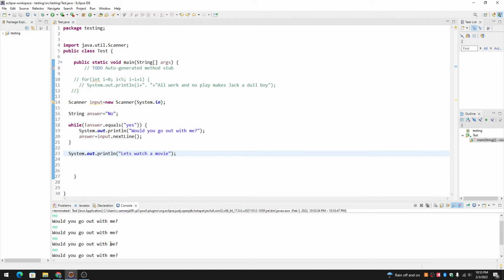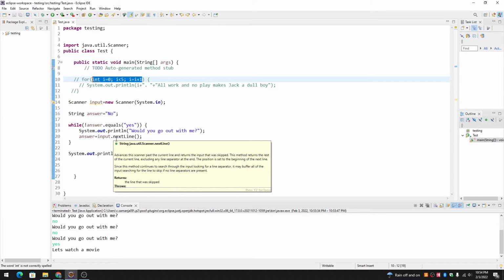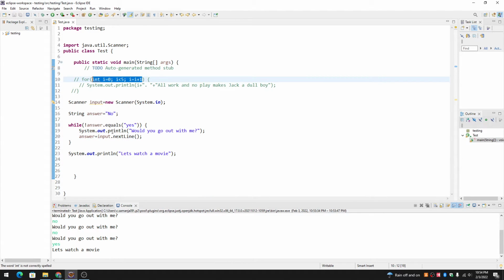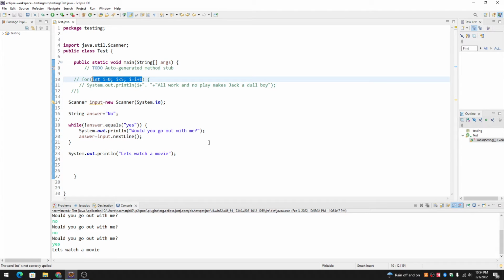So this can never be accomplished with a for loop because in the for loop, you have to give these conditions to the for loop. You have to know how many times a loop needs to execute. But in a while loop, you do not necessarily have to know how many times the loop needs to execute. It can keep going forever, a millionth time. This would have looped a millionth time unless and until she said yes.